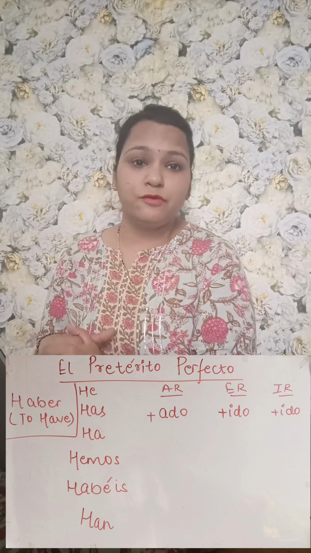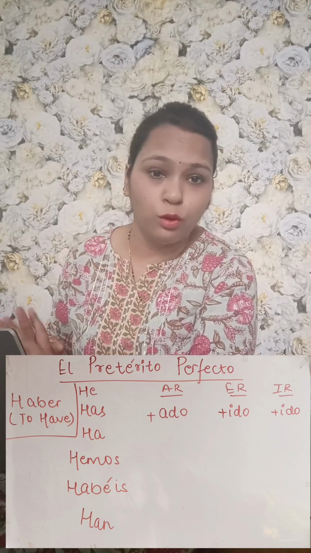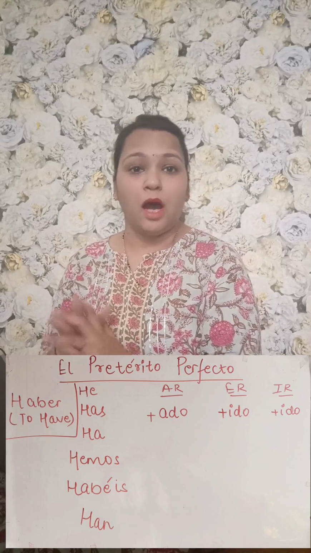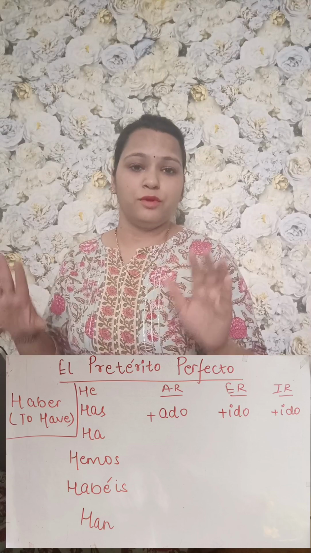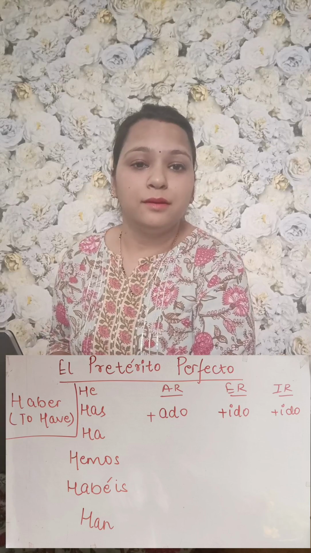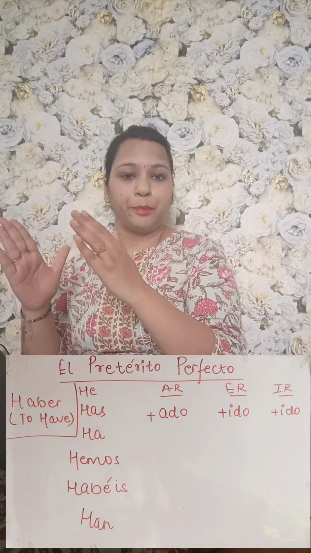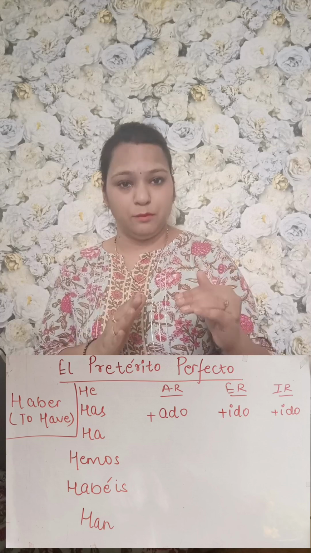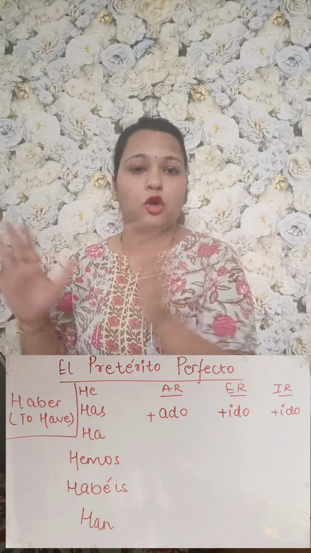The verb which we use in present perfect tense is haber. We all know the meaning of haber is to have. So how will we use it? First of all, we will conjugate this verb. We all know the pronouns yo, tú, ella, usted, nosotros, vosotros, and ellos, ellas, ustedes. So how do we conjugate it? Yo he, tú has, ella ha, nosotros hemos, vosotros habéis, ellos han. This is the conjugation. So first of all, we have done the conjugation part.